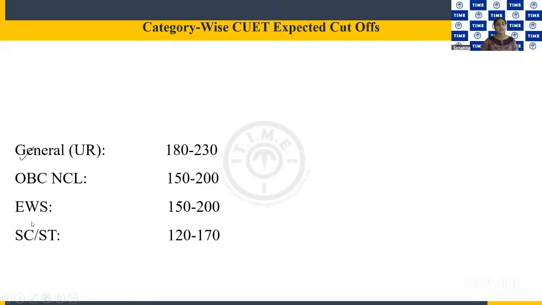Then for EWS, 150 to 200 is the cutoff. Then SC/ST it is 120 to 170. So I hope you got an idea about how the cutoff goes.